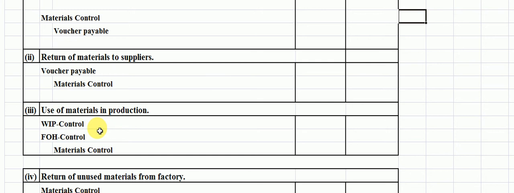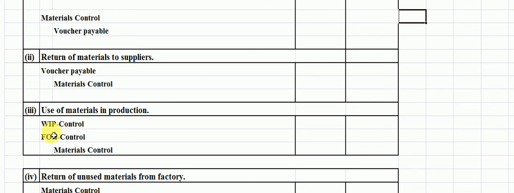Work in process control means direct material here. Factory overhead control means the indirect material which is sent to production.